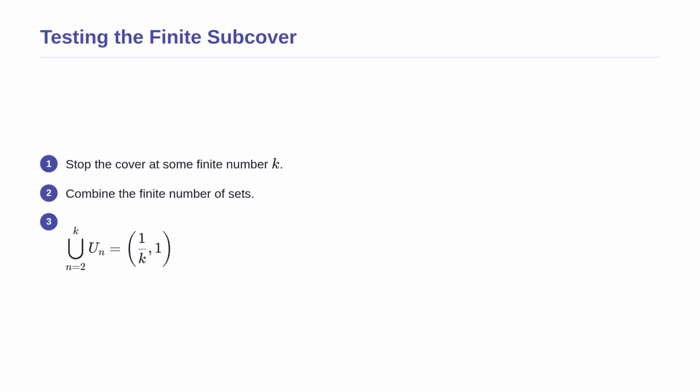Let us test the definition of compactness on this cover. What happens if we stop at some finite number k? If we only take a finite number of these sets, we can combine them to see their total coverage. The combined coverage will only stretch down to the fraction 1 over k. It will never actually reach all the way down to 0. This leaves a gap in our coverage near the 0 endpoint. This gap is the critical failure point for compactness.